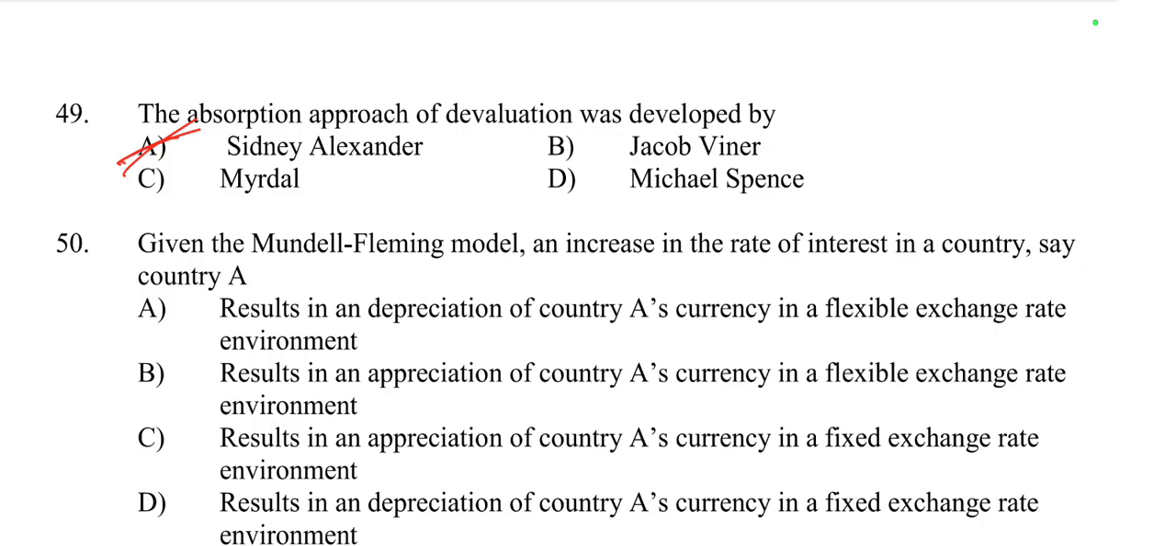This approach focuses on the impact of devaluation on a country's trade balance by analyzing the relationship between national income and domestic absorption. Domestic absorption means consumption, investment, and government spending. So it is the relationship between national income and consumption, investment, or government spending. That is why it is called the absorption approach. This was given by Sidney Alexander.